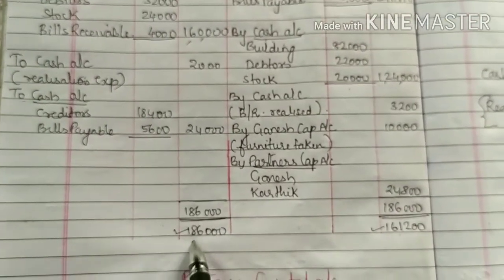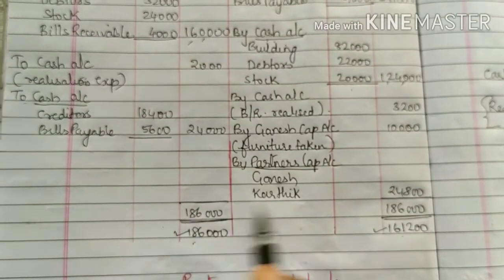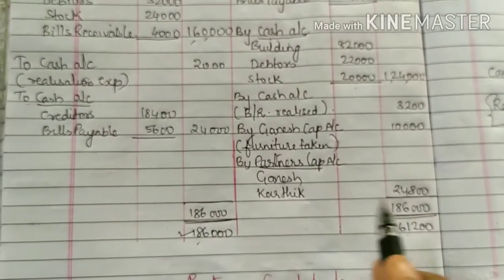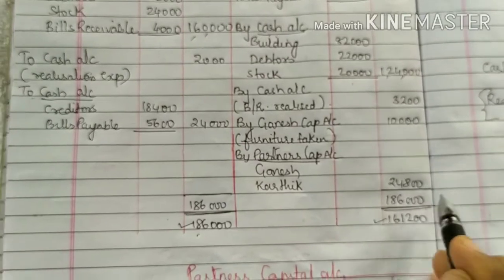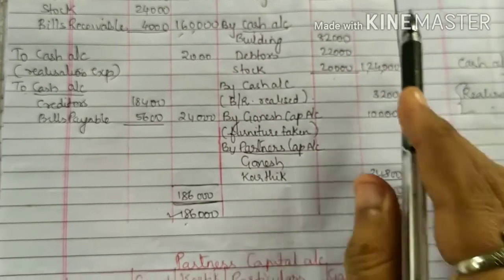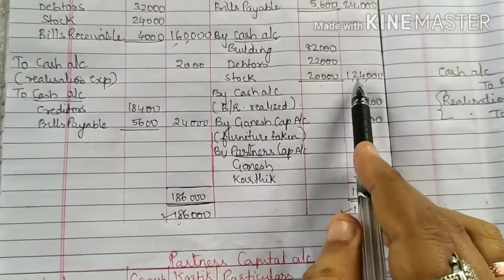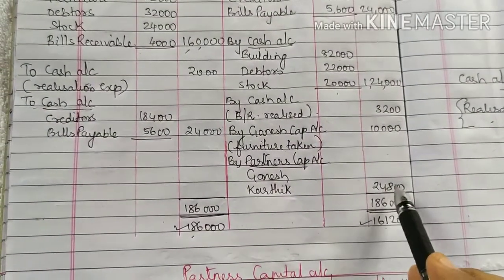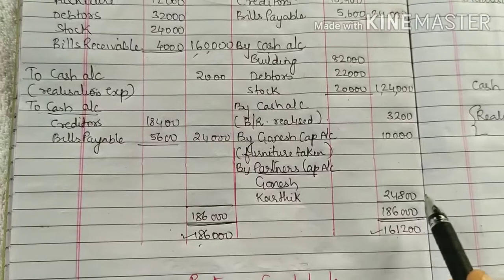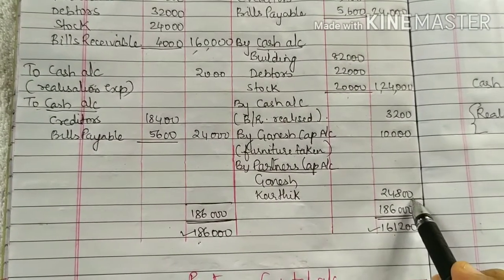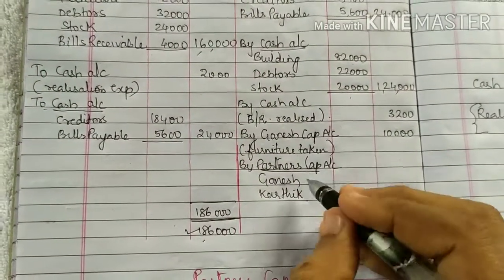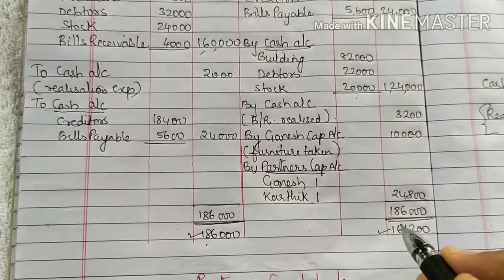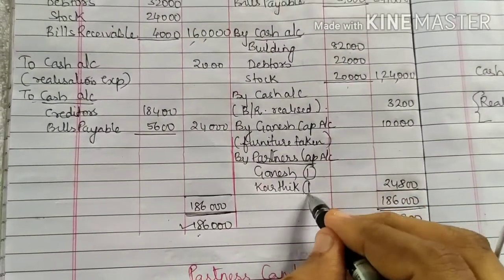So write the debit side amount, that is 1,86,000, on both the sides. From 1,86,000 you subtract 24,000, 1,24,000, 3,200, 10,000. You will be getting 24,800. Now distribute this 24,800 among the two partners in the ratio 1:1, because it is given equal.